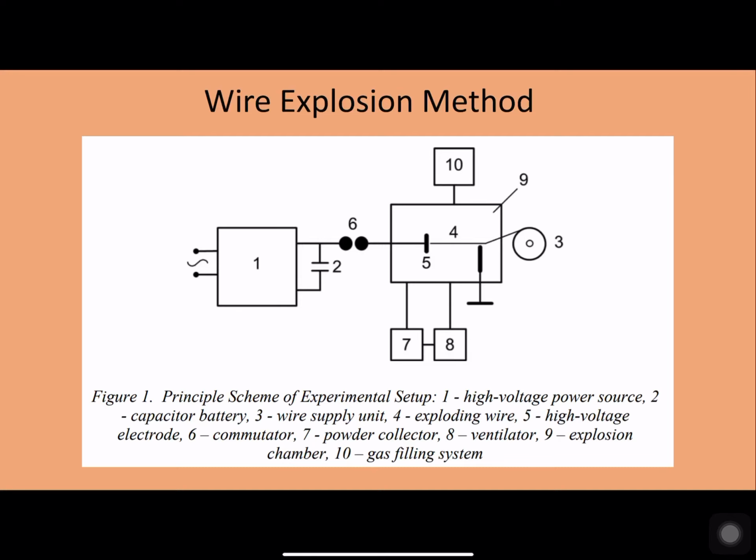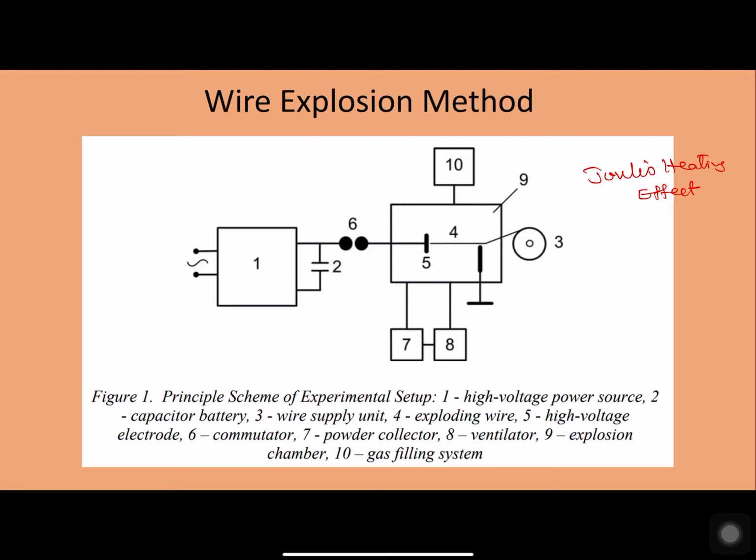The next technique that we are going to study is the wire explosion method. The basic principle here is Joule's heating effect. We all know that whenever a current is carried by any resistive wire, because of that resistance, during the passage of current there will be some dissipation of energy. And this dissipated energy usually appears as heat in the material.